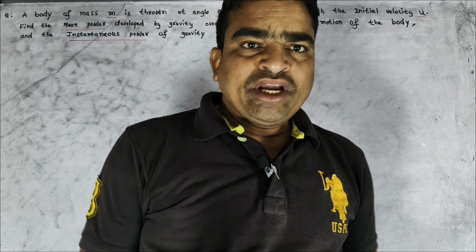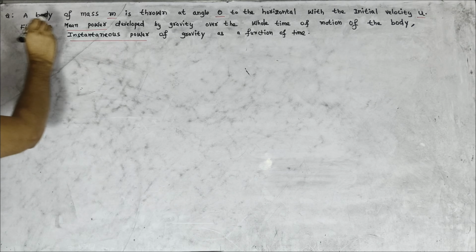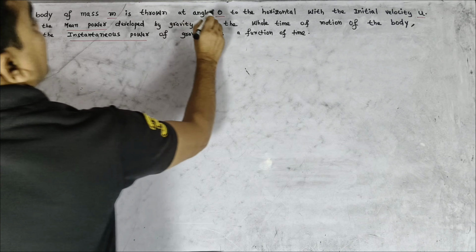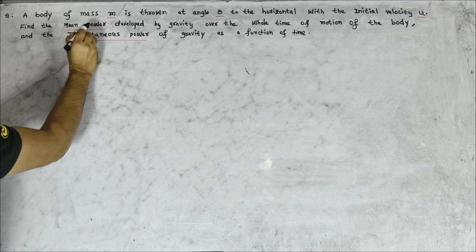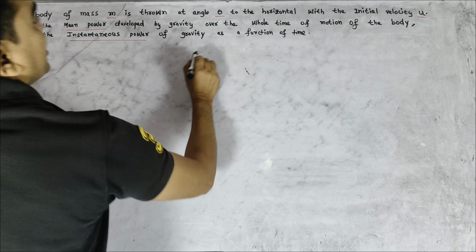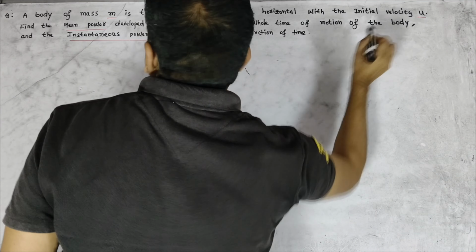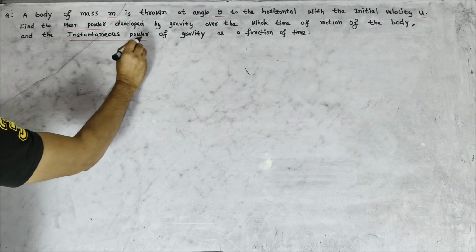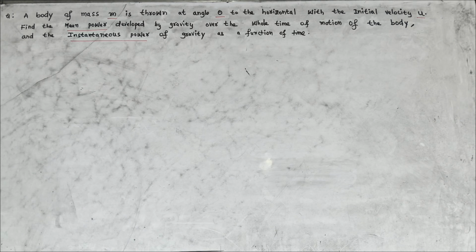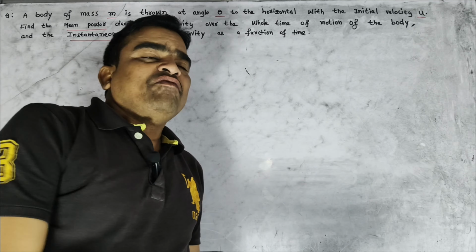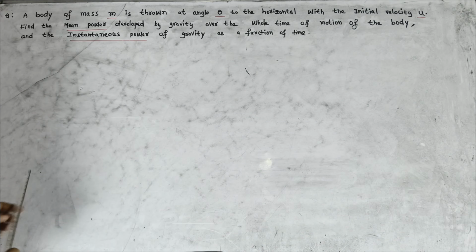Let us get into the topic. A body of mass m is thrown at an angle theta to the horizontal with the initial velocity u. Find the mean power developed by the gravity over the whole time of motion of the body and the instantaneous power of gravity as a function of time. And then draw a diagram which is suitable for the given question.